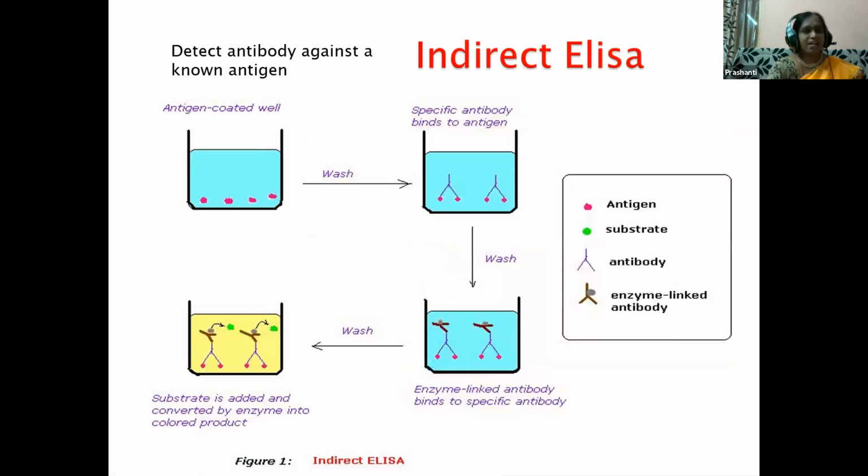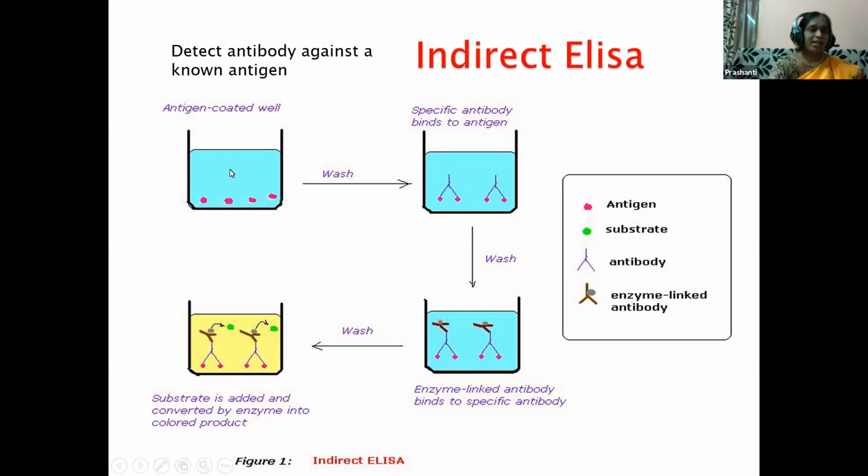Next we go to the indirect ELISA. This is the most popular format of ELISA, children. This is used to detect antibody. You will be asked why direct ELISA is used or why indirect ELISA is used. Indirect ELISA is used to detect antibody against a known antigen, children.